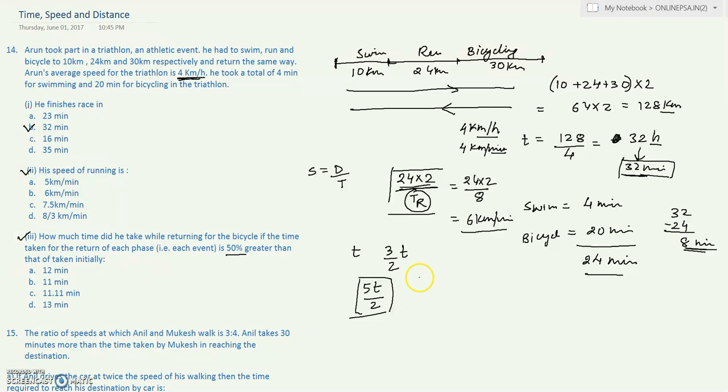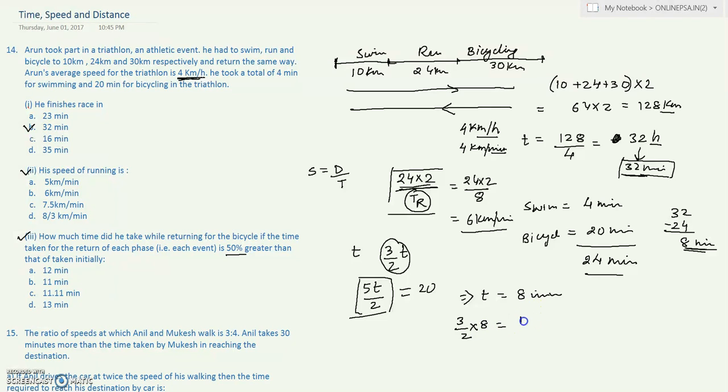is given as 20 minutes, right? This is 20 minutes. So t will be 8 minutes. What is the question asking? The question is asking how much time did he take while returning for the bicycle. So return time, as we had already understood, to be 3 by 2 t.